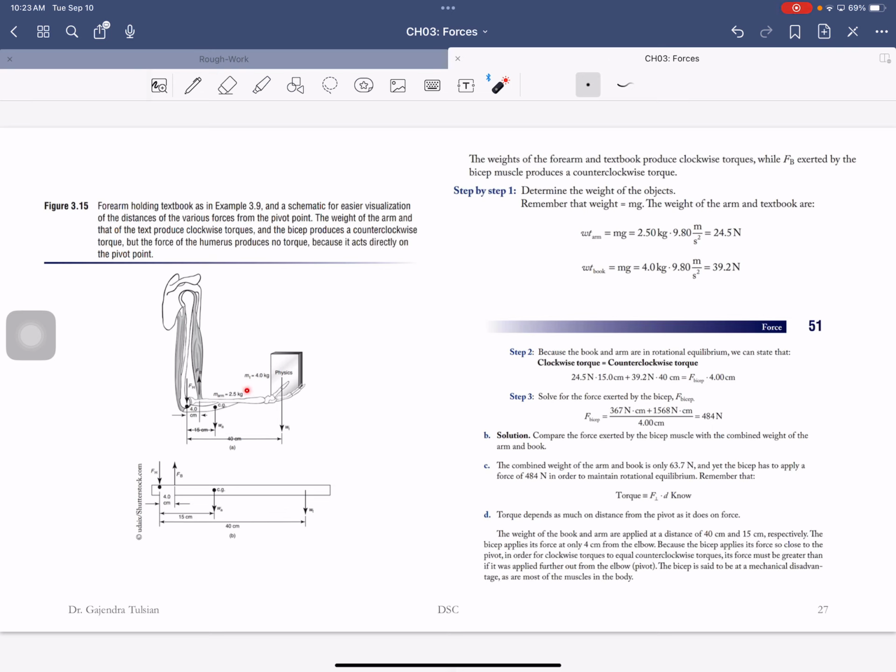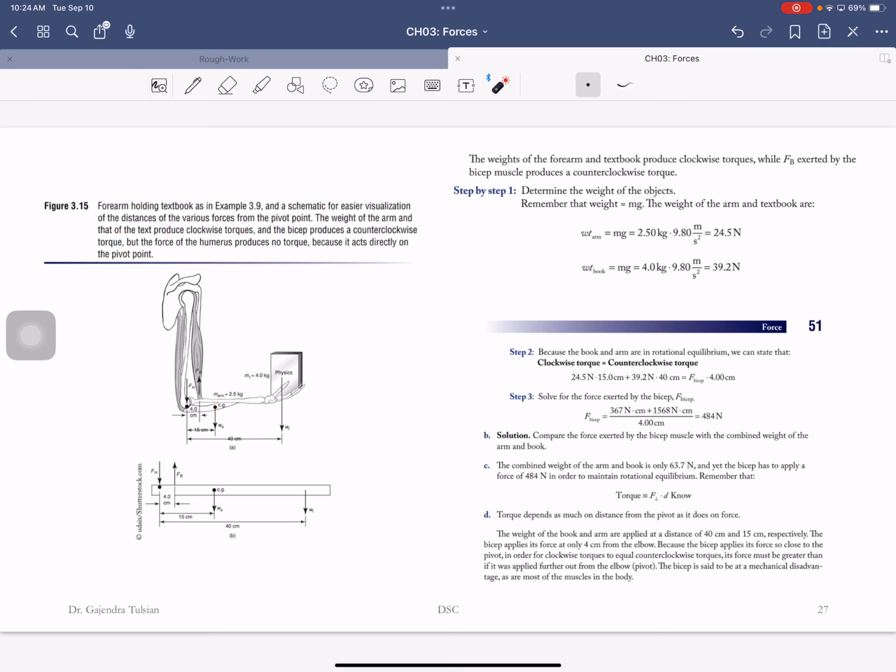The arm itself, the bone, weighs about 2.5 kg. So we convert that mass into newtons. Mass times gravity is newtons. So the weight of the arm is 2.5 kgs times 9.8, that's 25 newtons. The weight of the book is 4 kgs times that, about 40 newtons. So there's 40 newtons and 25 newtons.